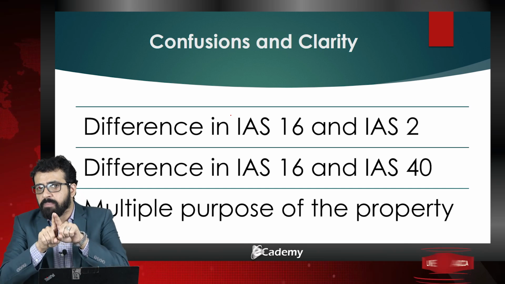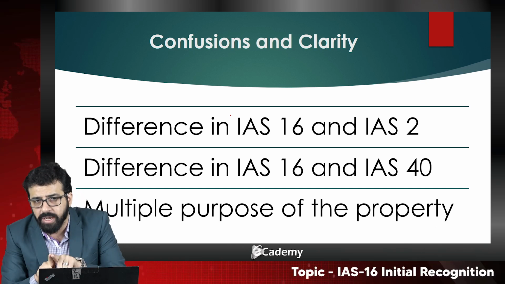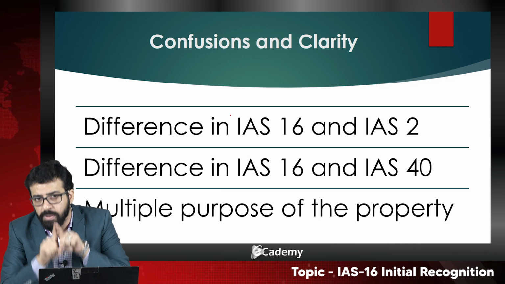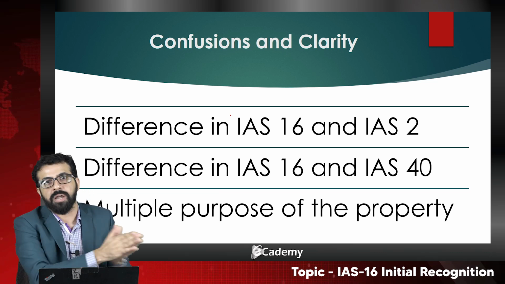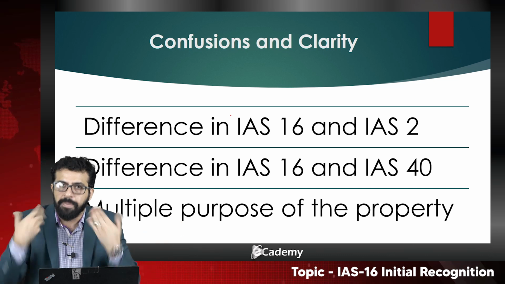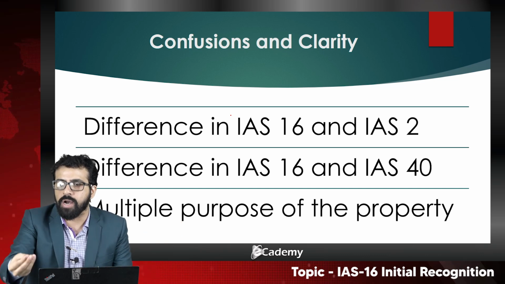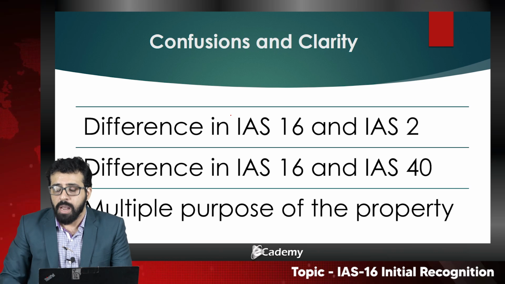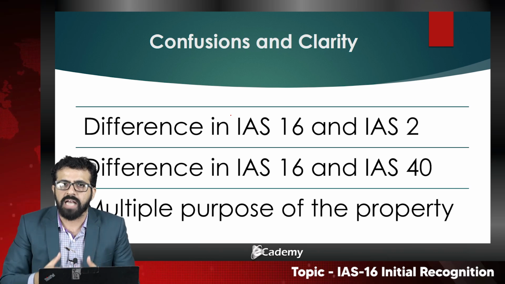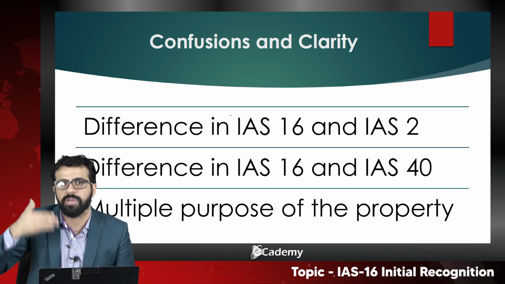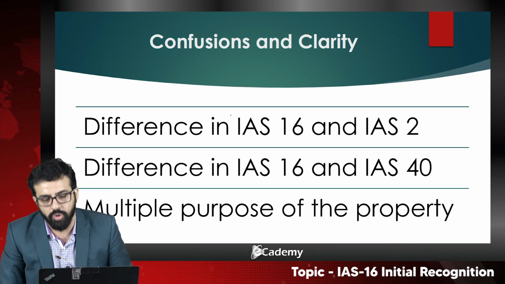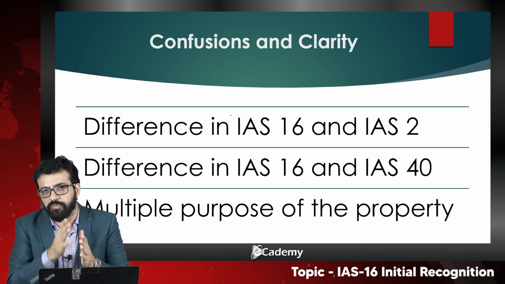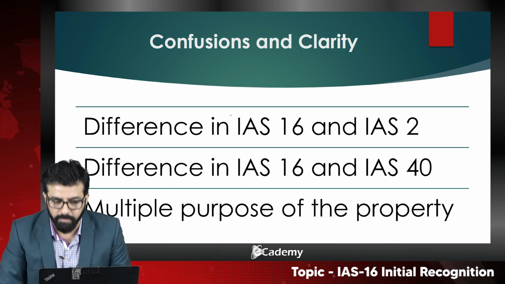It should be very clear to you how IAS 16 is differently applied to different kinds of assets. My purpose is not to acquire the asset for the production of goods or services. My purpose is to earn rental income or have capital appreciation, or both. So that IAS is IAS 40. Remember the differences in IAS keeping in mind the nature of business.